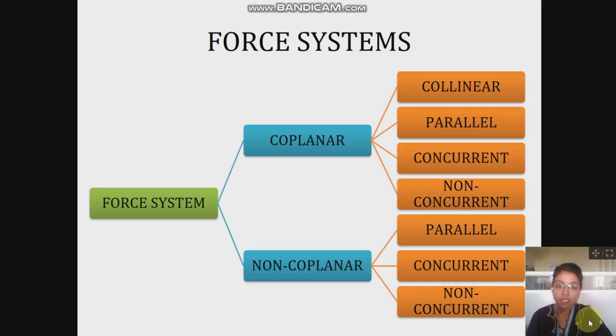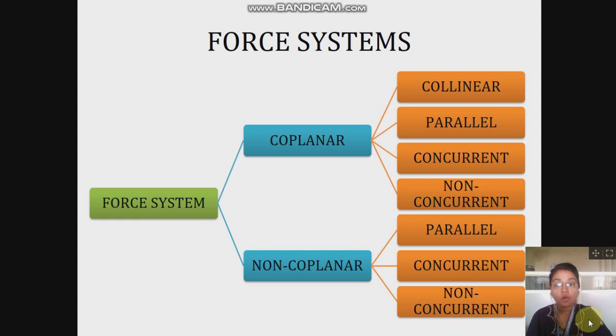If forces acting on the body are passing through a single point and are coplanar, then such a system is called a coplanar concurrent force system. If forces acting on a body are not passing through a single point and are in a single plane, then such a system is called a coplanar non-concurrent force system.